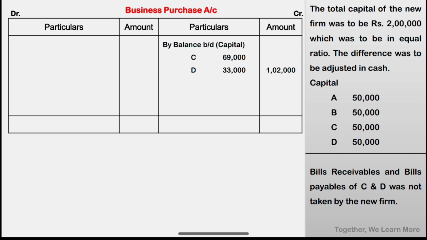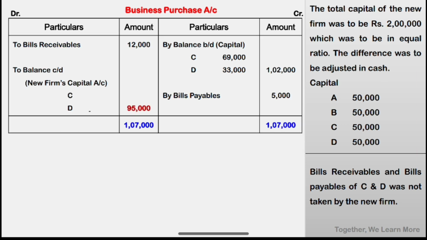Assets not taken over on debit side. Liabilities not taken over on credit side. So in asset, we have bills receivable 12,000 on debit side of business purchase. Liability, bills payable not taken over, that is on the credit side. After that, close the account. So here on the credit side, we have 1,07,000 minus 12,000. So the balance is 95,000.